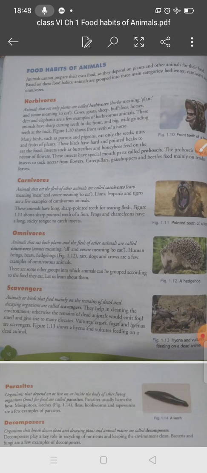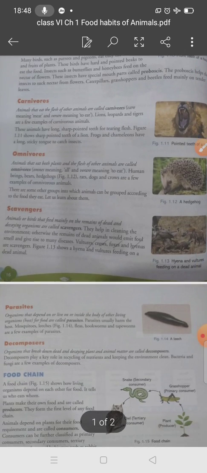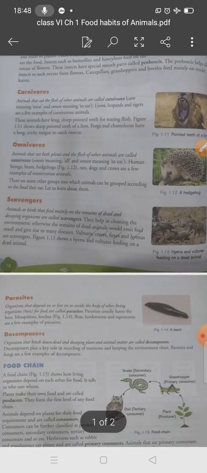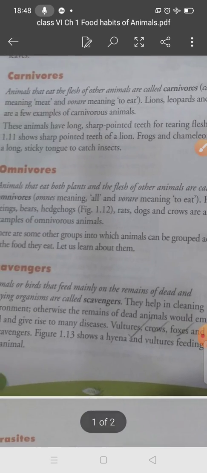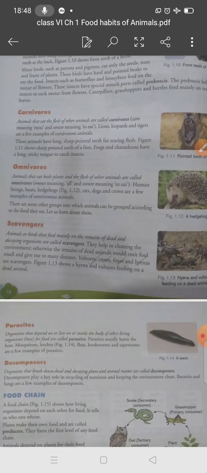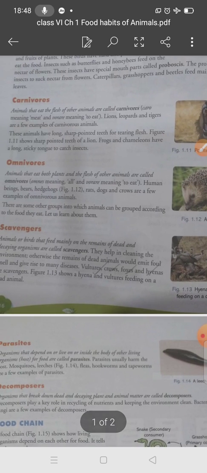Students, we have discussed food habits of animals in the previous lecture, including herbivores. Now we will discuss the next group of animals, carnivorous. What are carnivorous animals? Animals that eat the flesh of other animals are called carnivorous.